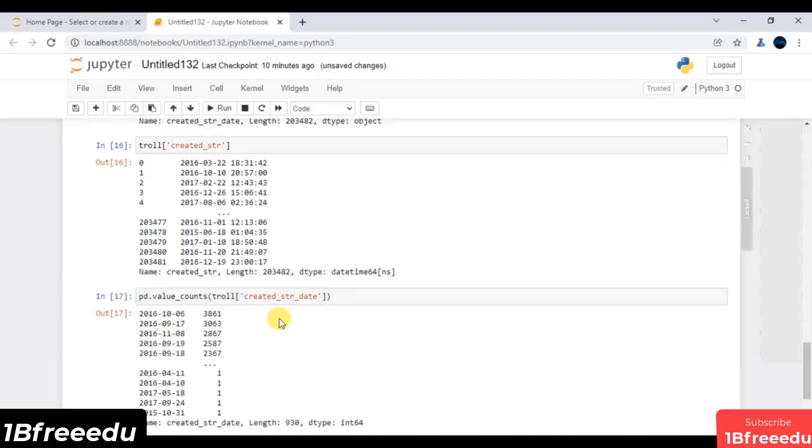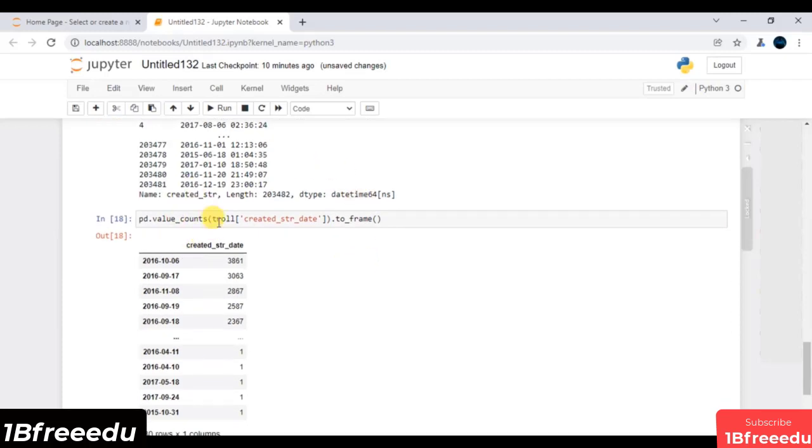And if I execute, you are getting all the counts. It means with respect to this date, you have that much count. Now I need to convert this into a data frame. So on top of this, I will call to_frame. That's it. And if I execute, this is typically what I'm getting.